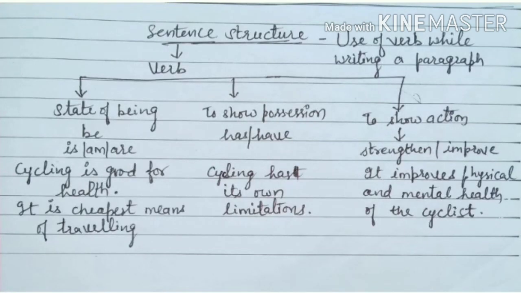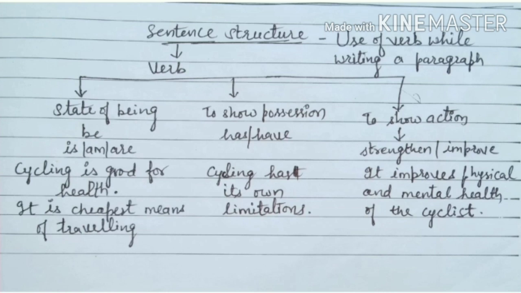Need to know how to make a sentence. So understanding sentence structure is very necessary. In making sentences, beta, we must use a verb in a sentence, and a verb can be used in a sentence in three types. As you can see in front of you, it is written sentence structure, then verb.